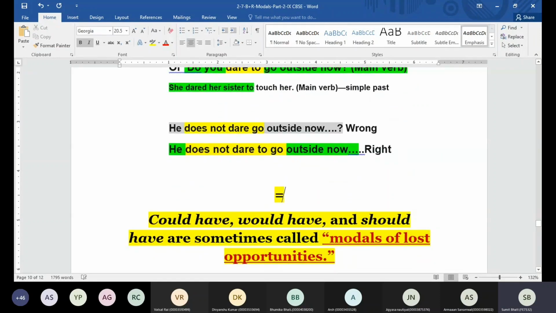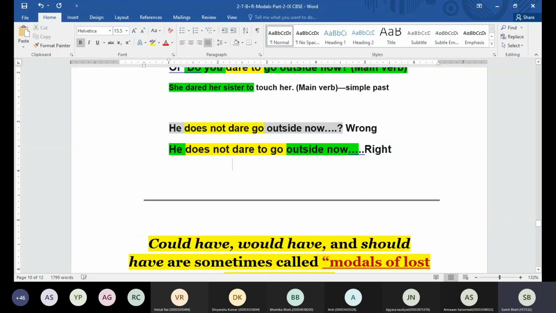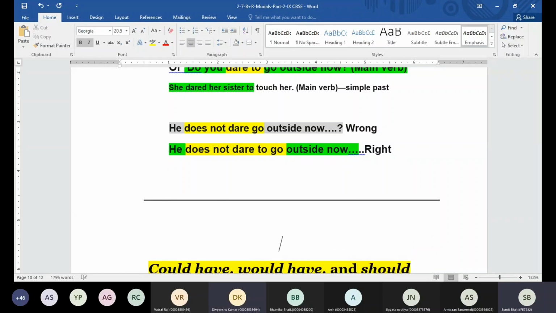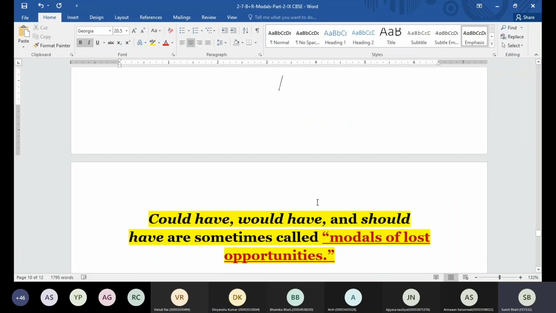Okay, now the last thing we are going to discuss. Before that, any doubt to anyone in any of the modals we have discussed so far? No, sir. Let's talk about could have, should have, and would have, guys. Often we are confused whether we have to go for could have, would have, or should have. These are the modals of lost opportunities. So we are calling them modals of lost opportunities. Do you think there is a specific reason behind it? Why are we calling them modals of lost opportunities?